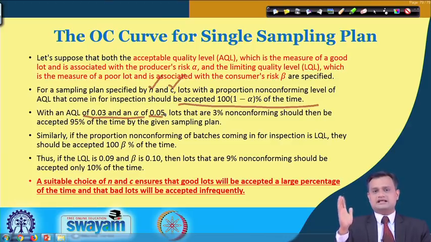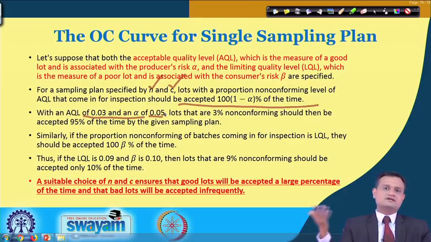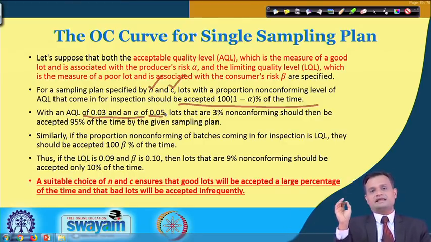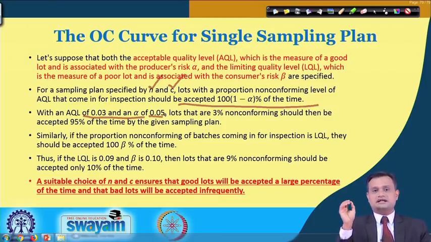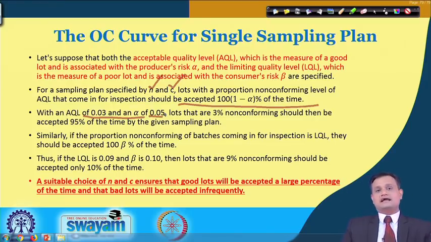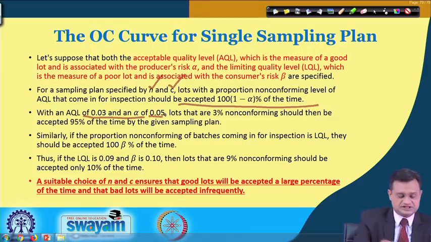So you may make a mistake. 3% is the level that you need to achieve, that is the acceptable quality level, and let us say it is 0.03, 3%, and I operate with a particular level alpha. It means the lot is of good quality, but I will reject it; that is a type 1 error. So I will say that if my alpha is 0.05, that is 5%, then for the lot which contains 3% non-conforming or defective, 95% of the time it should be accepted, and that is what my operating characteristic curve or my acceptance sampling plan must incorporate. So this is the clear-cut understanding.